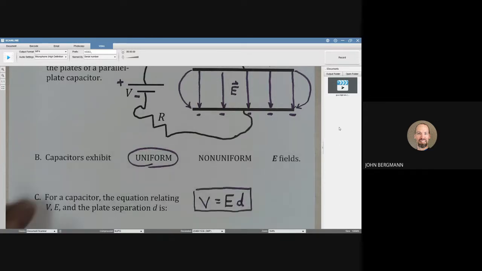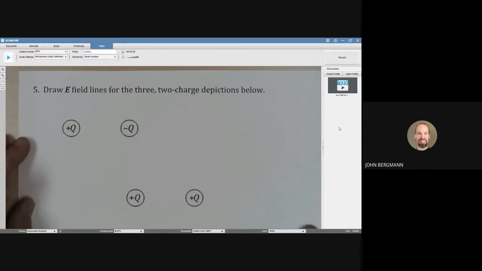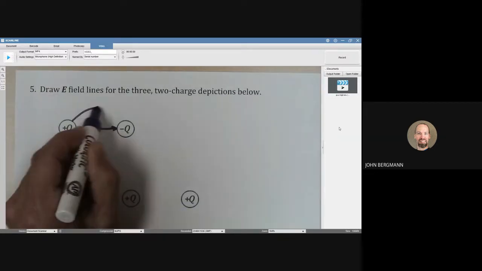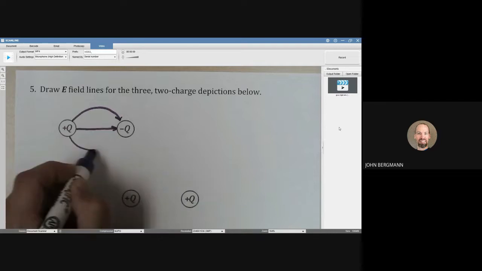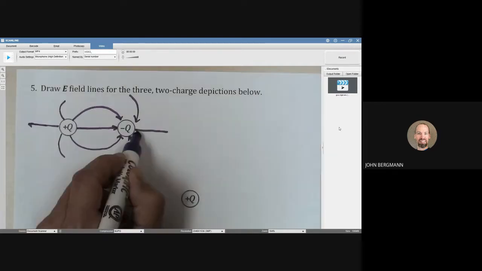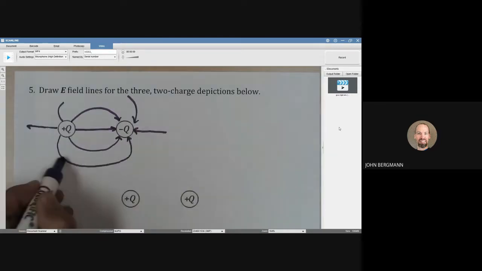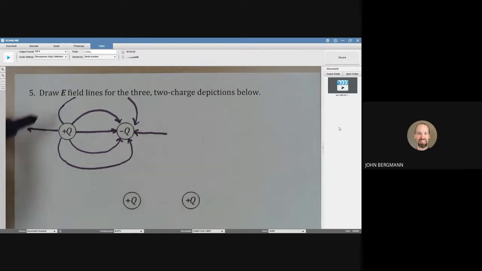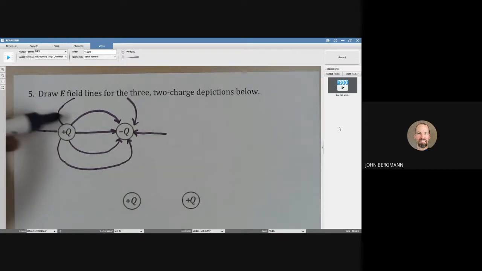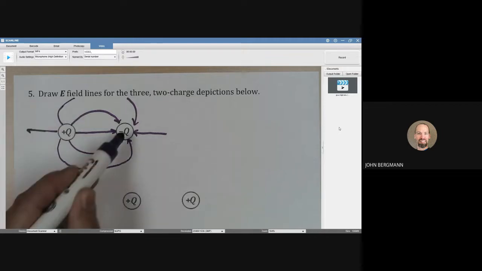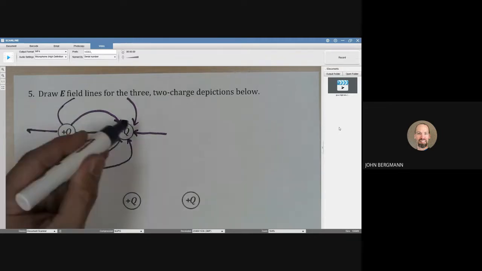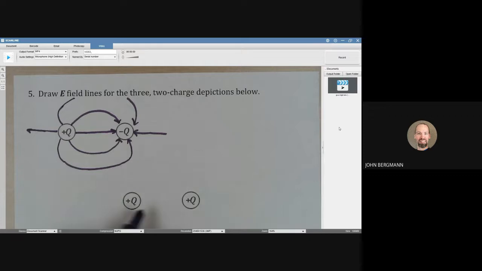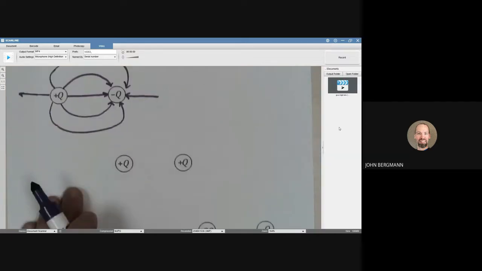Let's draw a couple of pictures here. Charges that are equal should have an equal number of field lines, kind of like that. And of course, this is also in 3 dimensions, and there are an infinite number of these because they're just imaginary. You can see here I've drawn 6 field lines leaving the positive charge, and I've drawn 6 field lines terminating on the negative charge. What about when we have 2 positive charges?